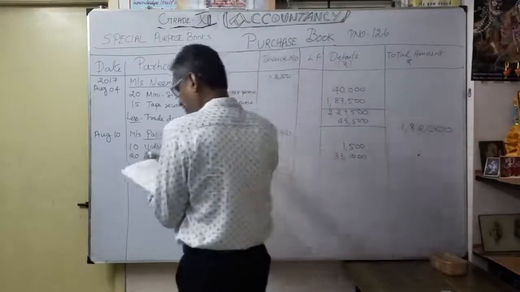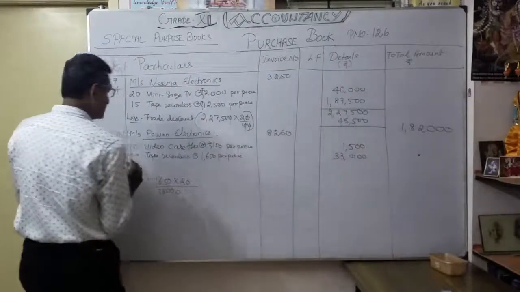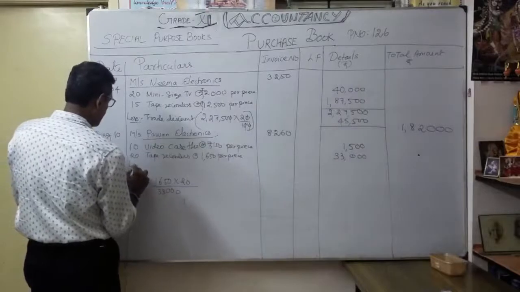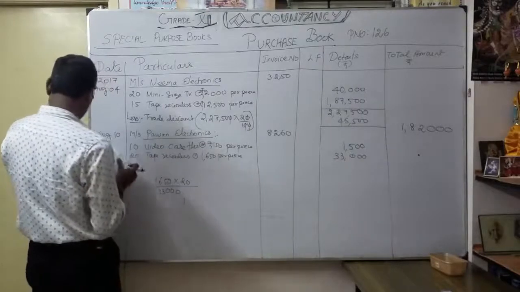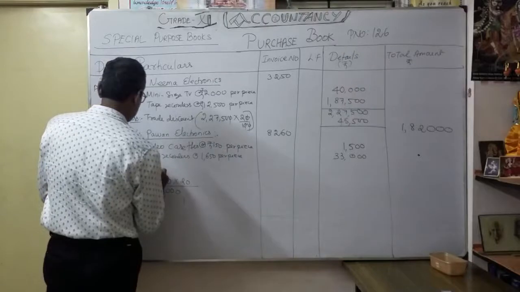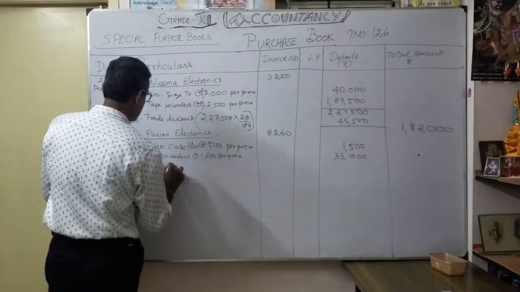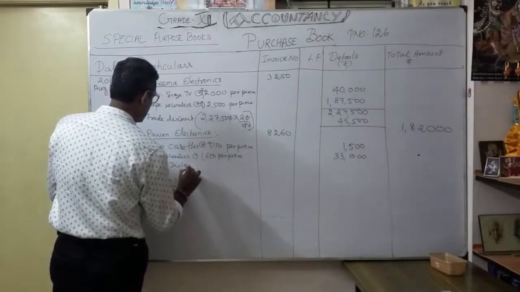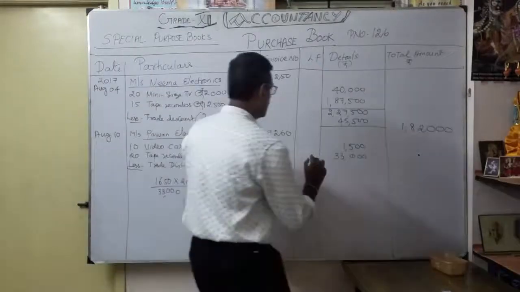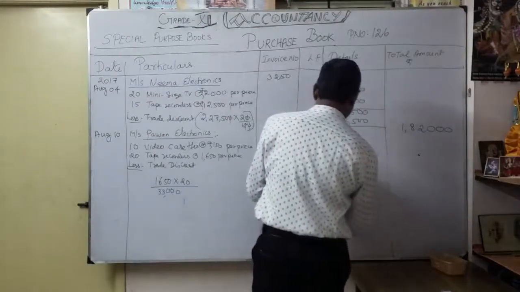Okay. Thereafter, we are going to do this. What? Trade discount. Trade discount. How much for this value? Correct? What's the total value now?